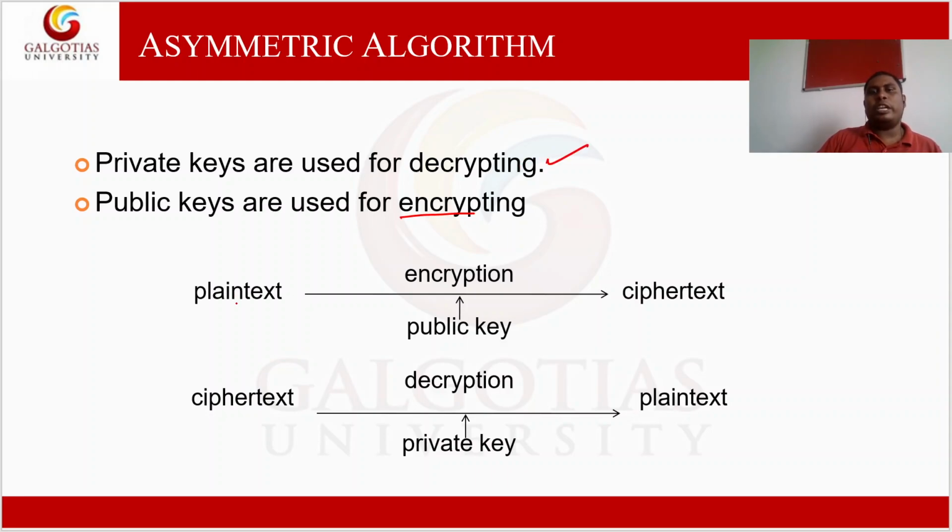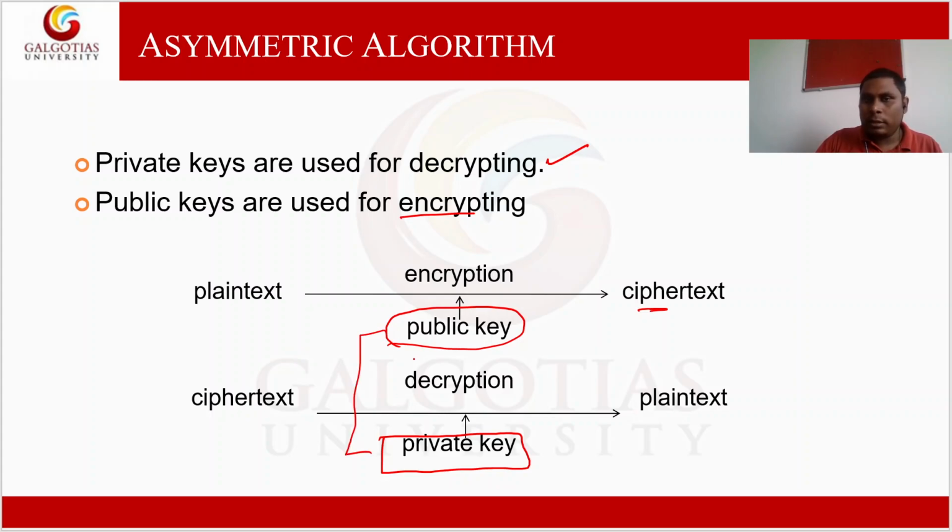So plain text is encrypted into ciphertext with the help of the public key, and when the receiver decrypts that message, he uses the private key of that particular person. So there are two keys, public and private, used for encryption and decryption respectively.